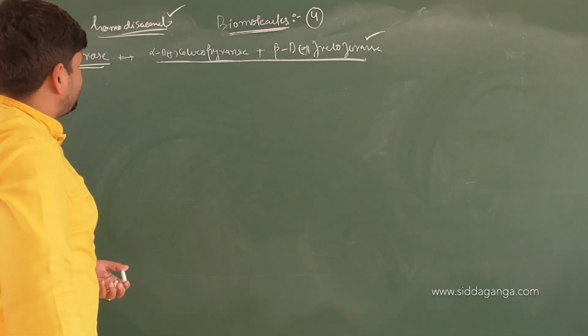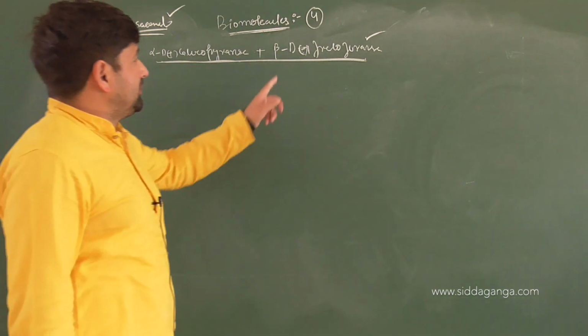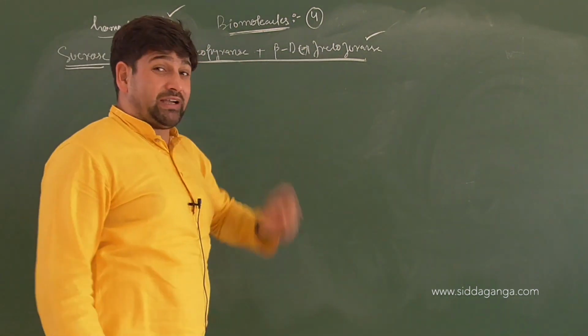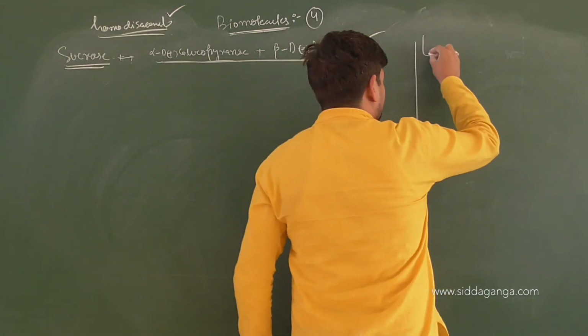Now when you look at this alpha D plus glucopyranose and beta D fructofuranose, you can have a look at what we drew a while earlier, that is lactose.